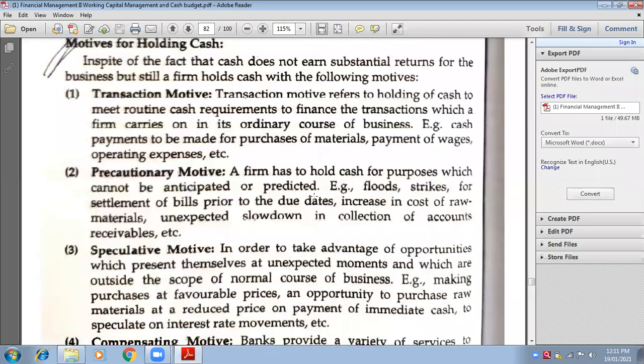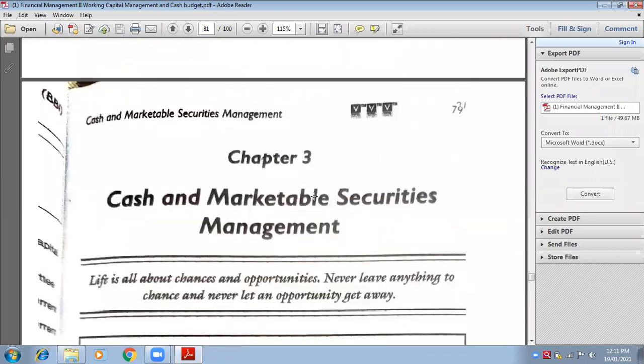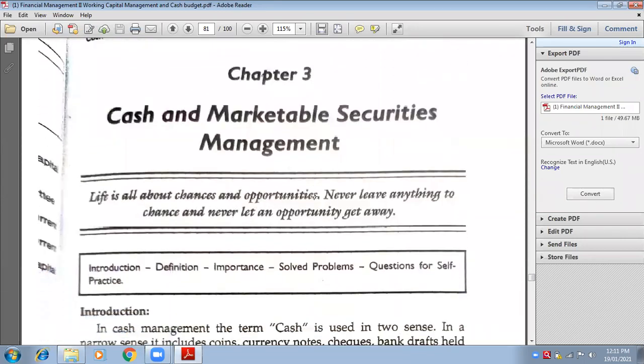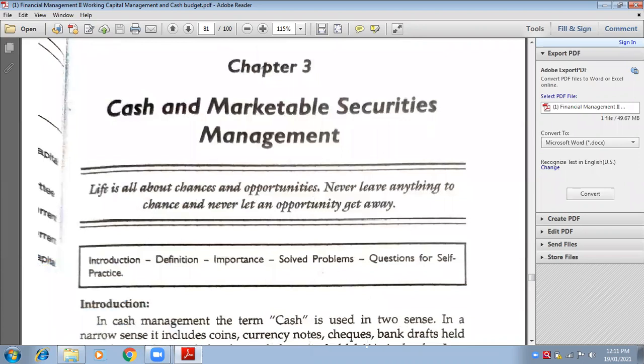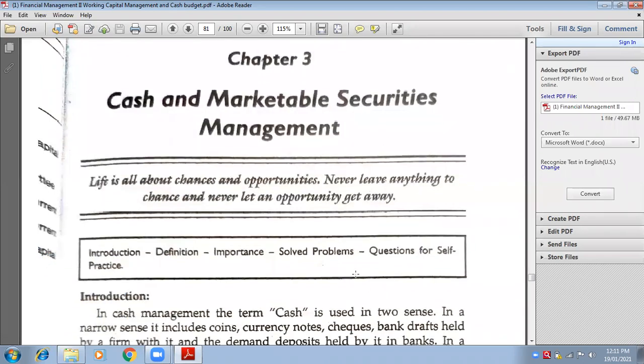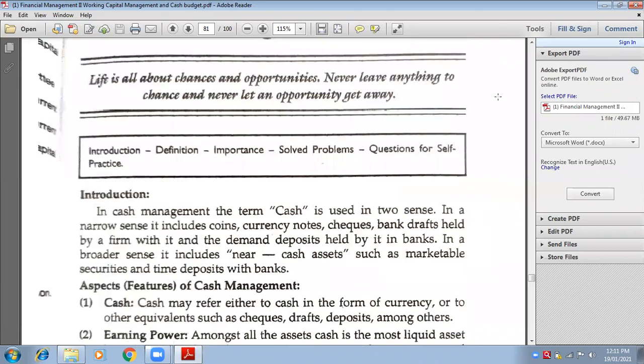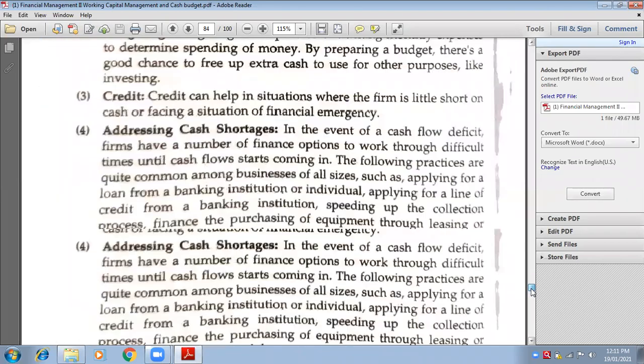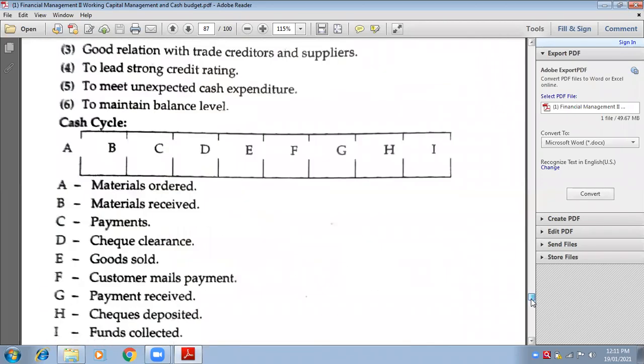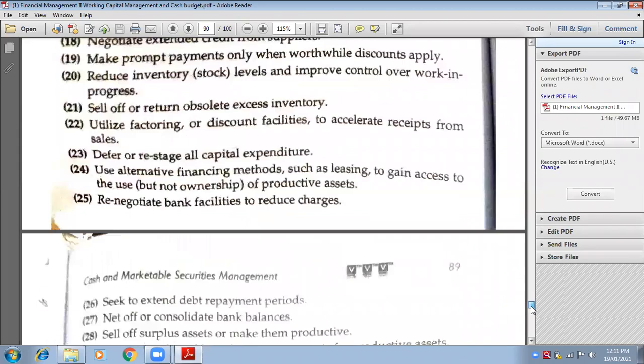In that, the most important part is cash budget. So this is our third chapter, cash and marketable securities management. I hope you know what is cash, how to manage cash through cash budget. So we are going to understand cash budget and its format.